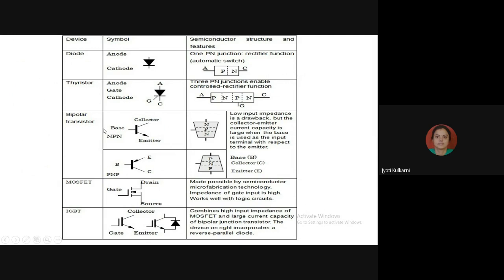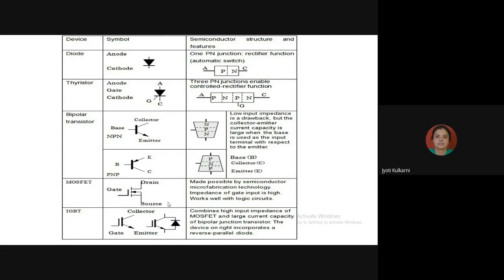In BJT, the input impedance is very low. So I cannot control the input current, or I cannot reduce the input current to a very low magnitude, and it may even damage my device. That is not going to happen with a MOSFET. Because its input impedance is very high, the input current is going to be very, very low. It is going to control its input current.